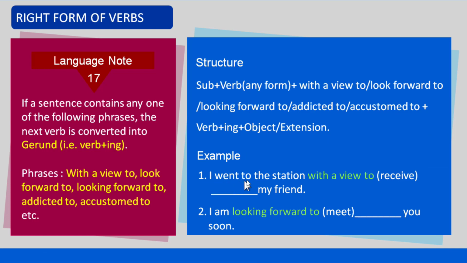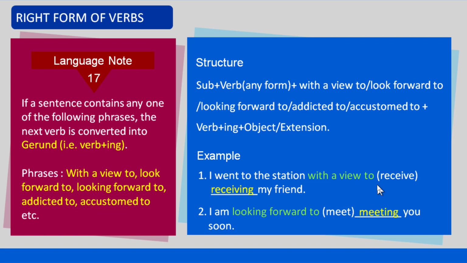Number 1, I went to the station with a view to receiving my friend. Number 2, I am looking forward to meeting you soon. The first example contains the phrase with a view to before the verb receive.